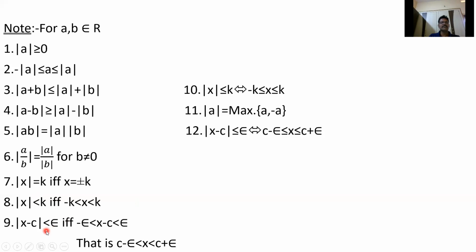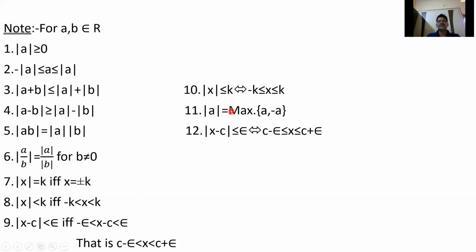Similarly, mod x minus c less than epsilon if and only if, here in place of x there is x minus c. So minus epsilon less than x minus c less than epsilon. Adding c, you get c minus epsilon less than x less than c plus epsilon. So finally, you get mod x less than or equal to k means minus k less than or equal to x less than or equal to k. This is also similarly we get.